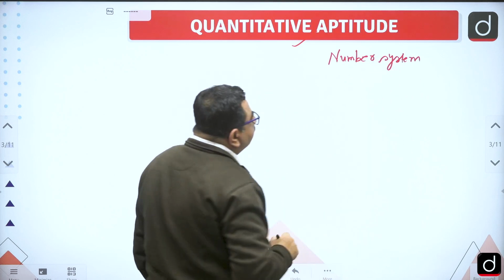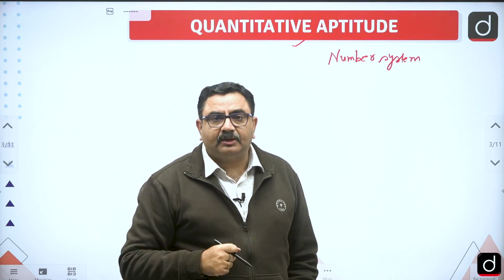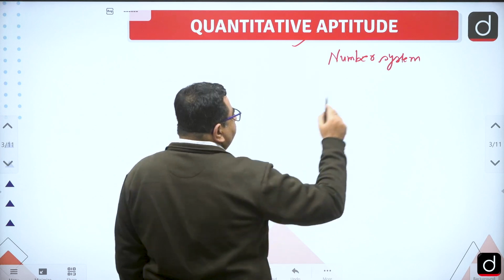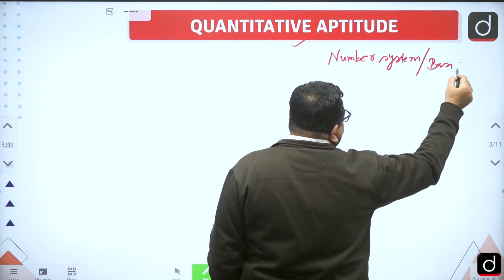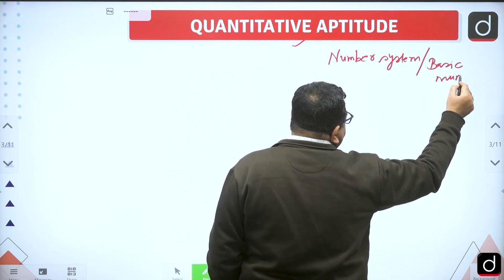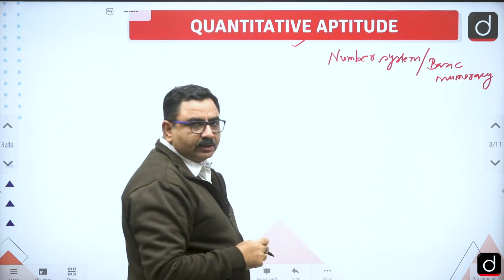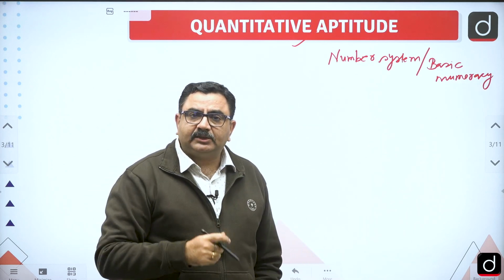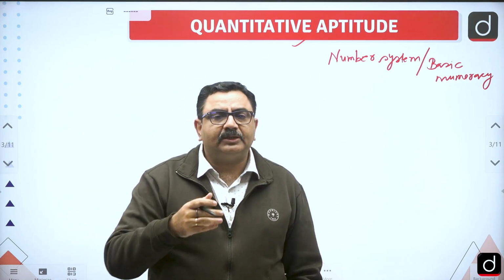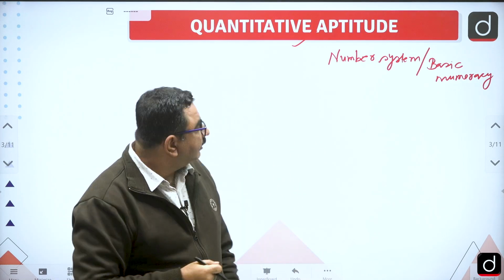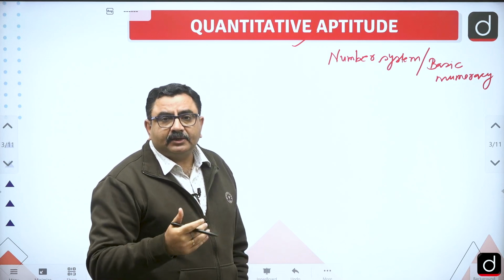In number system, we'll be discussing topics like classification of numbers and questions based on basic numeracy, LCM, HCF. Every year you will get one question based on LCM and HCF in CSAT. And then divisibility rules, and certain other things.